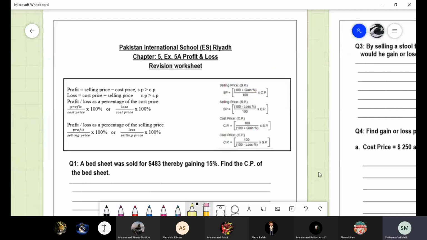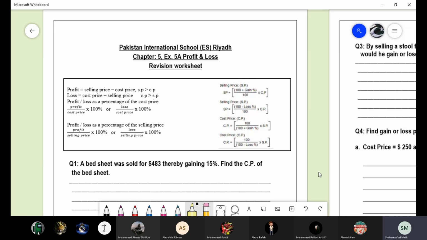This is your worksheet of exercise number 5A. We have done our revision of chapter number 8, book 3, and chapter number 11 of book 2. Then we have done the revision of exercise number 7C, the speed-time graph, yesterday only. So there is only one thing left, that is chapter number 5 from your whole syllabus of maths.